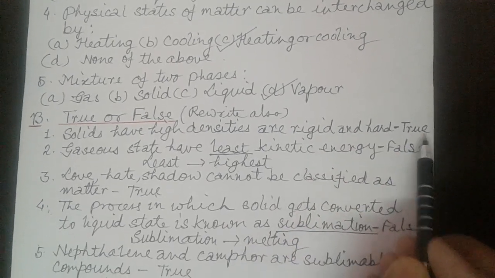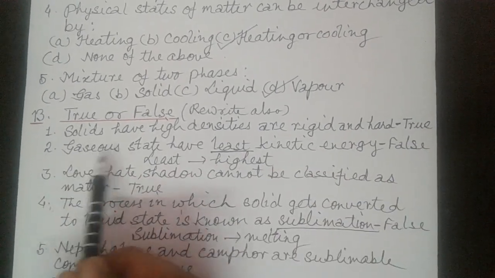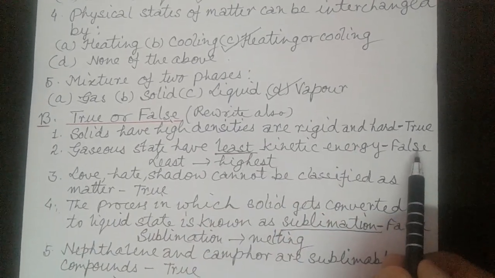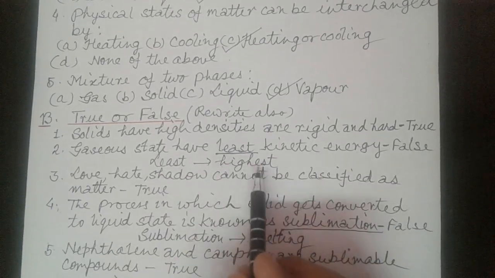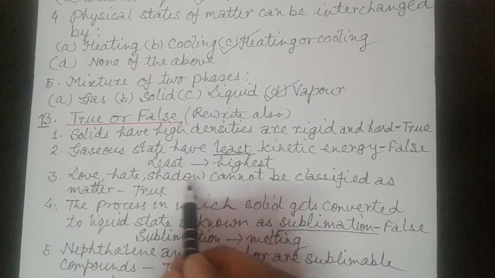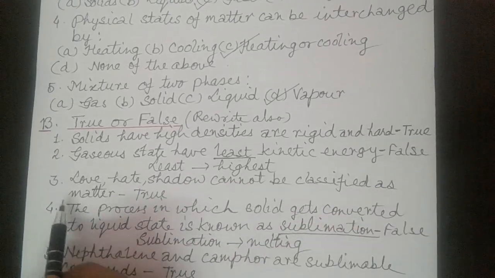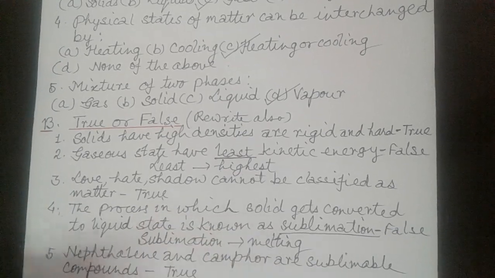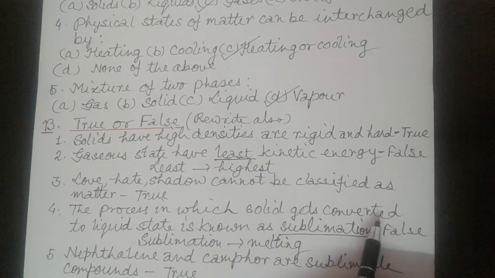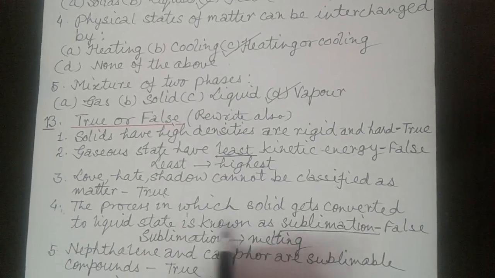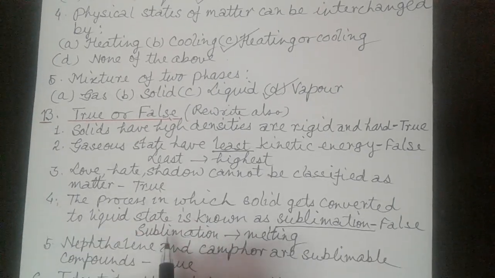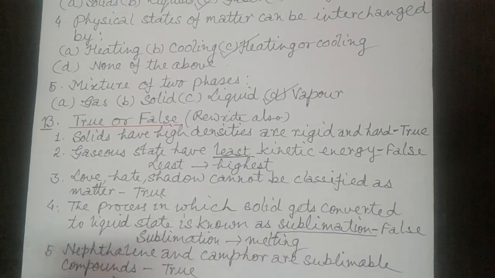This statement is true. Now second, gaseous state have least kinetic energy. This statement is false. In place of least, we'll write highest. Now third, love, hate, shadow cannot be classified as matter. This statement is true. Now fourth, the process in which solid gets converted to liquid state is known as sublimation. This statement is false. In place of sublimation, we'll write melting.